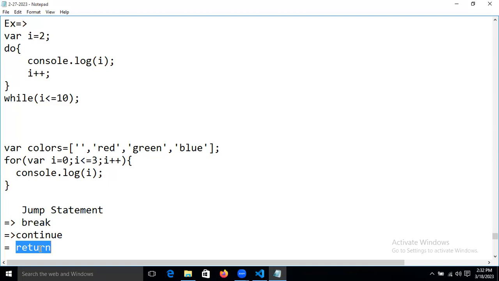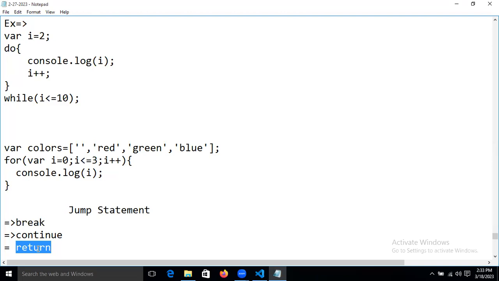In the switch statement, when we started, we discussed it at that time, but don't worry, we will see that again. So jump statements: break statement and continue statement. The break statement is terminating the current block. And if we are using return, then it terminates the whole block and control comes out from the function.